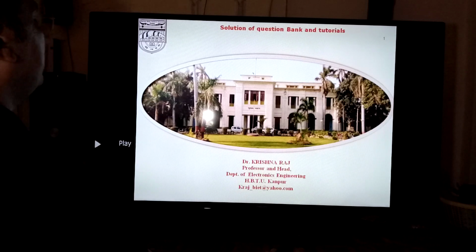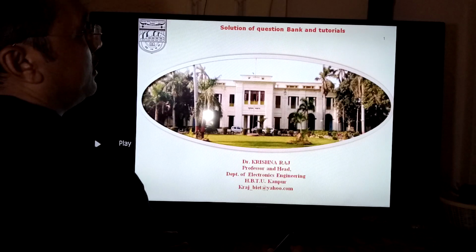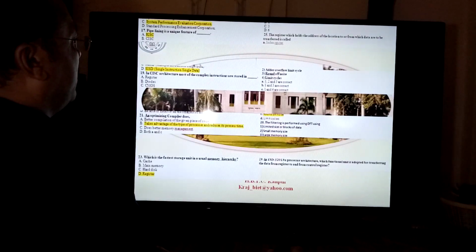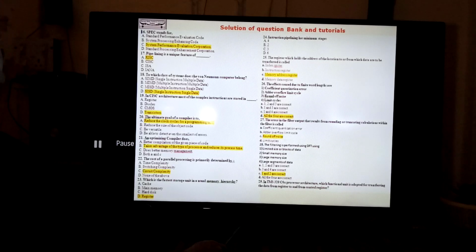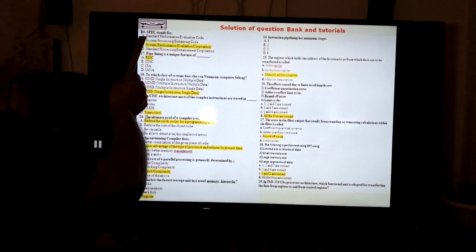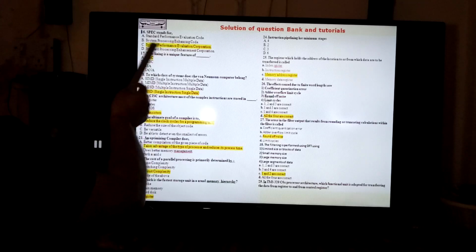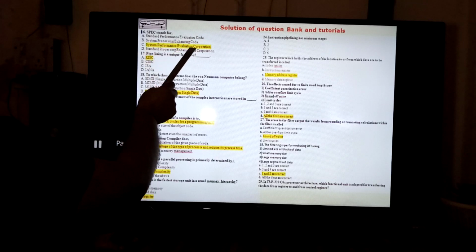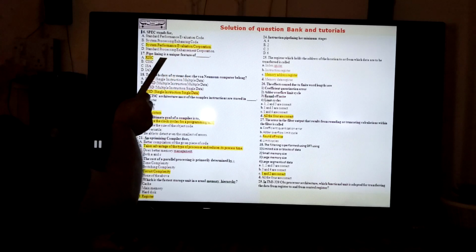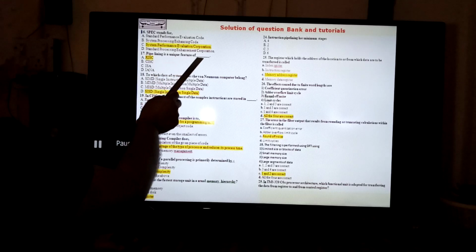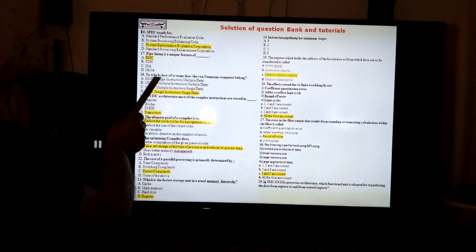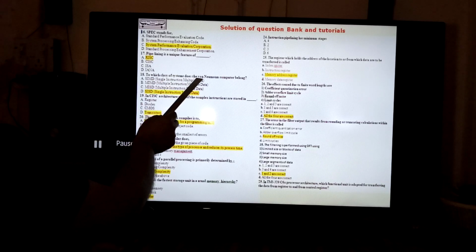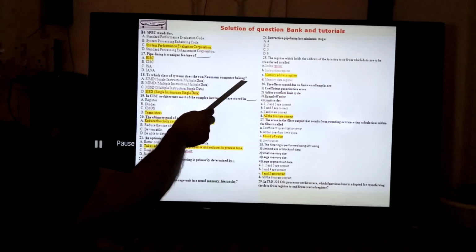Now if we see, then we will find that there are more than 100 questions given to you. Some questions have been considered here for their solution. For example, SPEC stands for which one? System Performance Evaluation Corporation. Pipelining is a unique feature of which processor? This is the RISC. To which class of systems does the von Neumann computer belong?